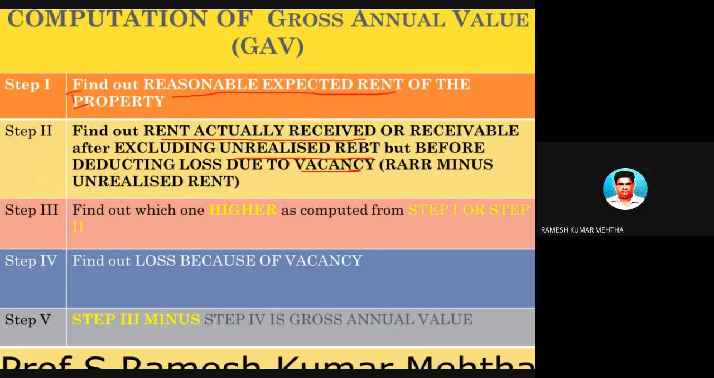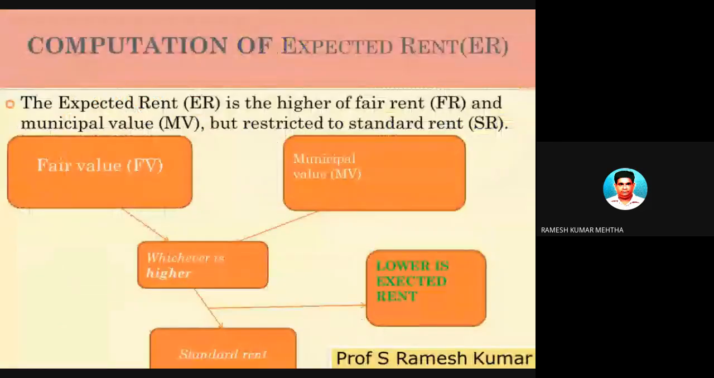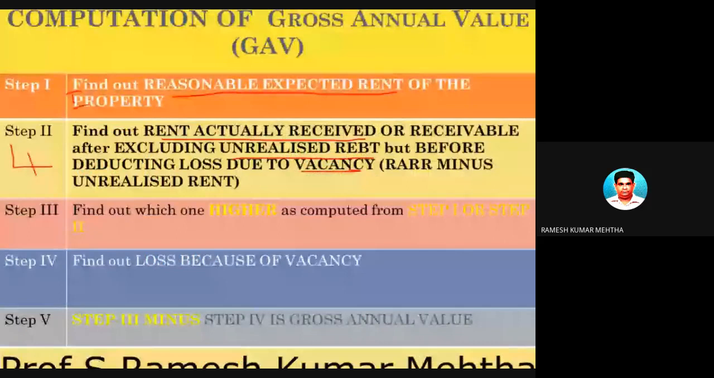Remaining things are there. These 4 words you have to understand. Now you can take a snapshot of this one. Now, the first step, as I already told you, is to find out the reasonable expected rent.